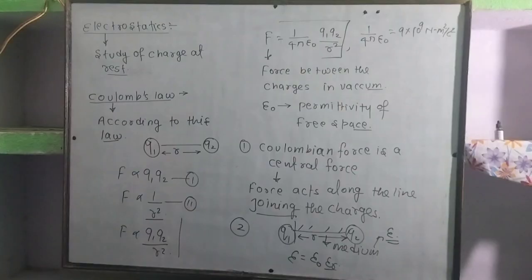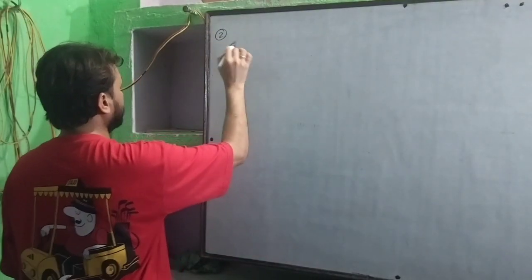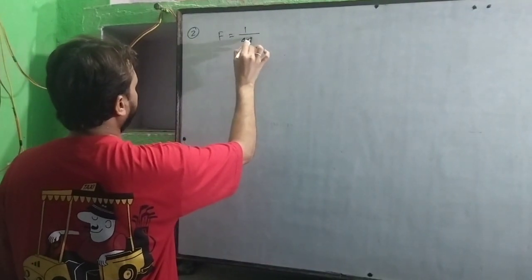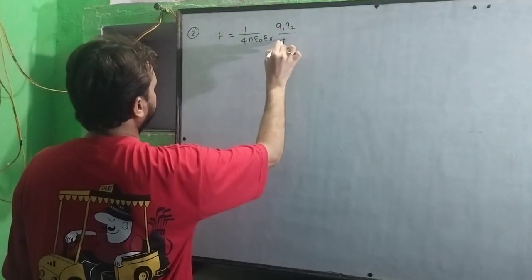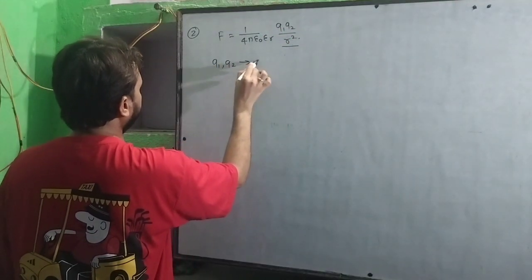Please write. So second point I was discussing, that is F is equal to 1 upon 4 pi epsilon naught epsilon R Q1 Q2 divided by R square. Means Q1 and Q2 are in medium.